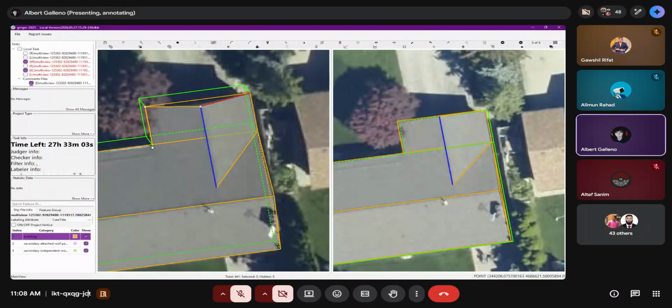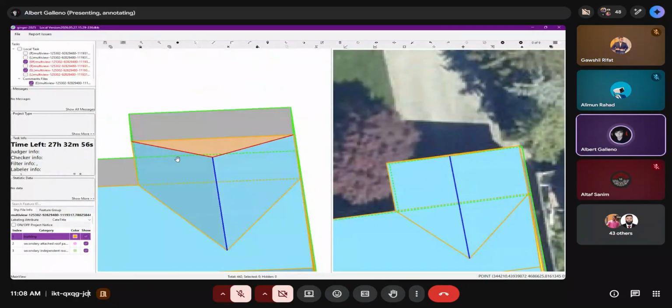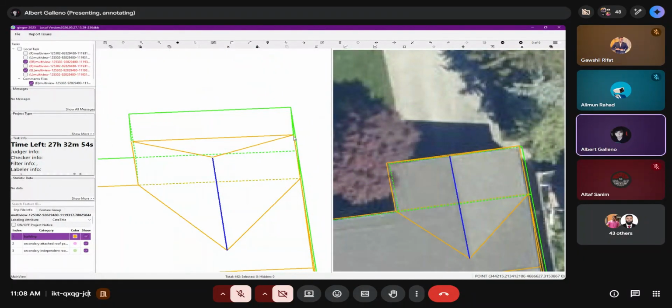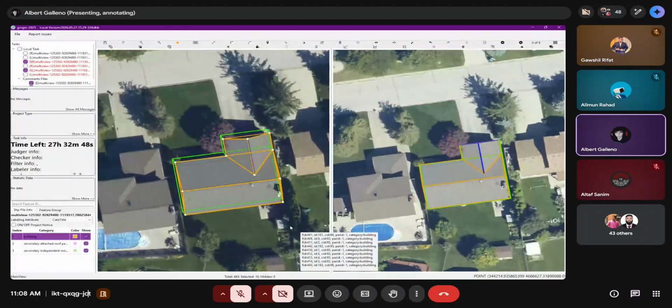Click, then spacebar. Now, we will capture the missing part of this roof right here. Click, then spacebar. And after fixing everything, select number 4 for groupings and F4. That's how it is, right?